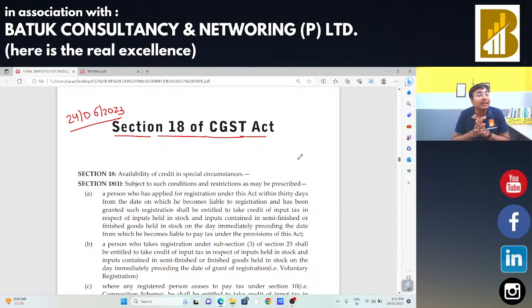Okay, after that we had started our discussion on section 17 subsection 5, blocked credit: motor vehicles, vessels, aircraft. If we are going to use them for training purposes, for further supply purposes, in that case ITC is allowed. Fruit, beverages, various construction works contract. If there is immovable property, input is not allowed, but if there is movable property, in that case input is allowed. Input is allowed in case of plant and machinery. All these types of discussion we had done in our last 3 days.